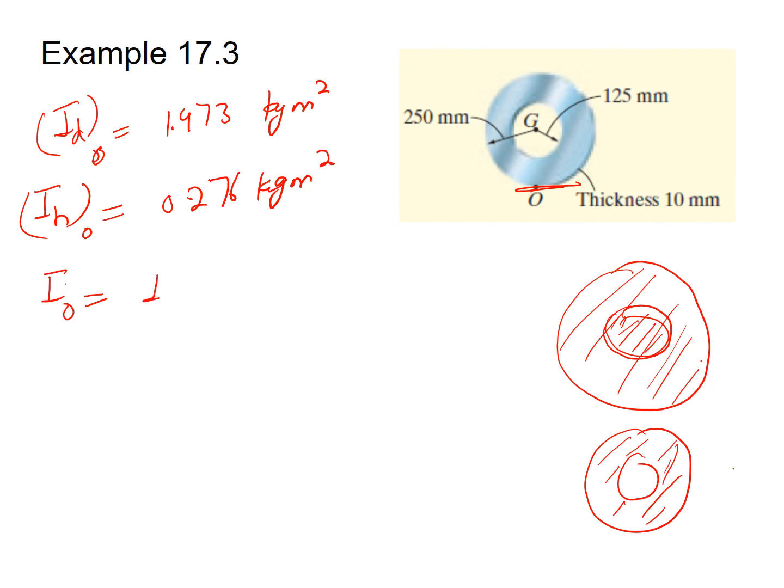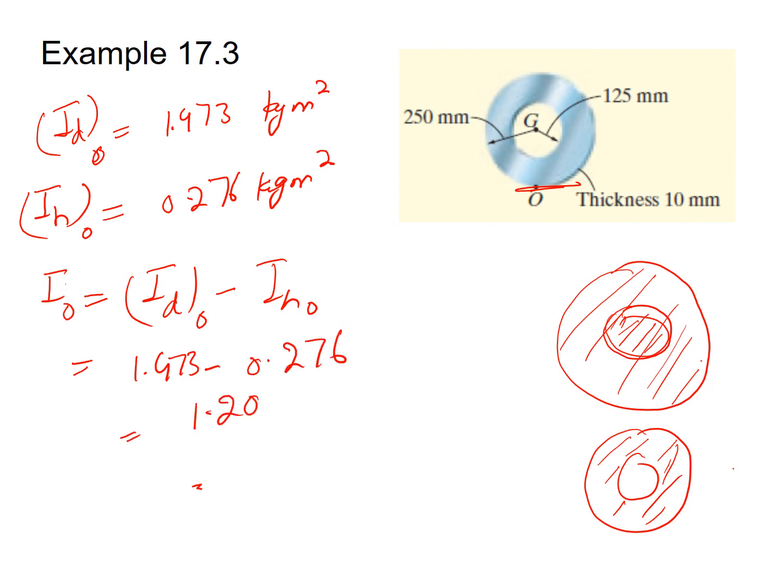So it will be Id about O minus Ih about O. Subtracting, it will be 1.473 minus 0.276, and this will be equal to 1.20 kg meter square.